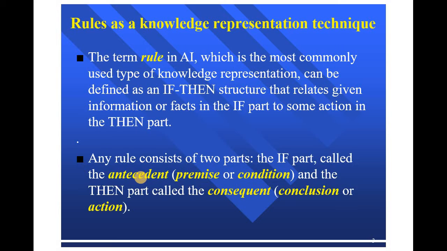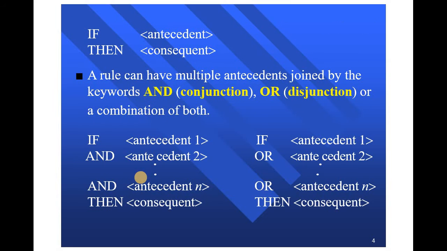Any rule consists of two parts: the if part, called the antecedent, premise or condition, and the then part, called the consequent, conclusion or action. If antecedent, then consequent. This is the syntax of an if-then rule. A rule can have multiple antecedents joined by the keyword and (conjunction), or (disjunction), or a combination of both. If antecedent 1 and antecedent 2 and antecedent 3, then we can write the consequent. Another example: if antecedent 1 or antecedent 2 or antecedent n, then consequent.